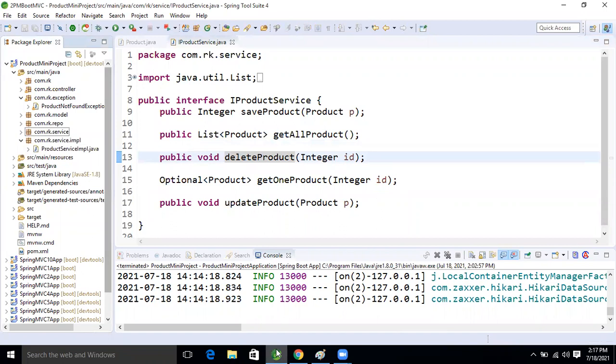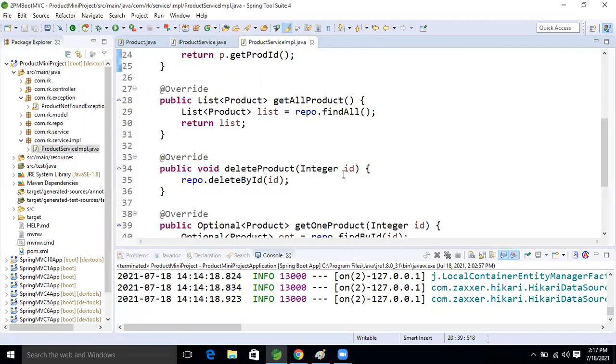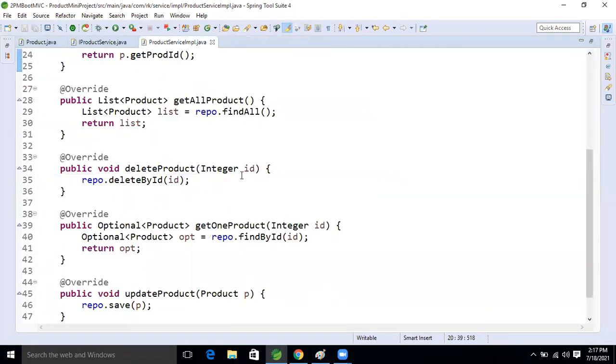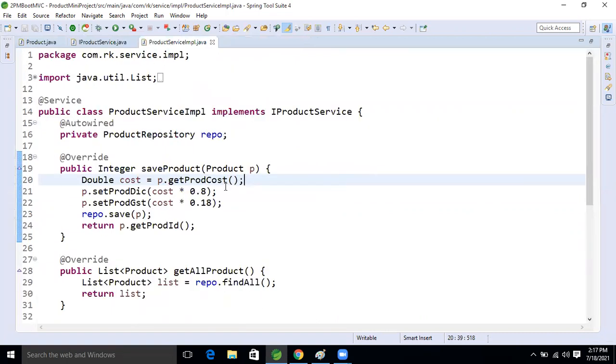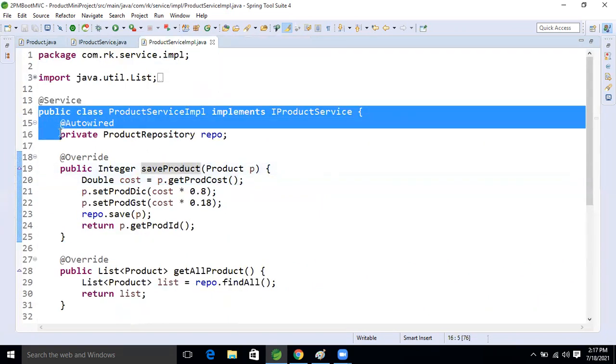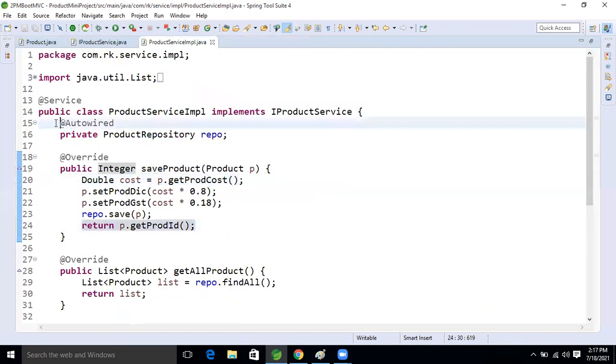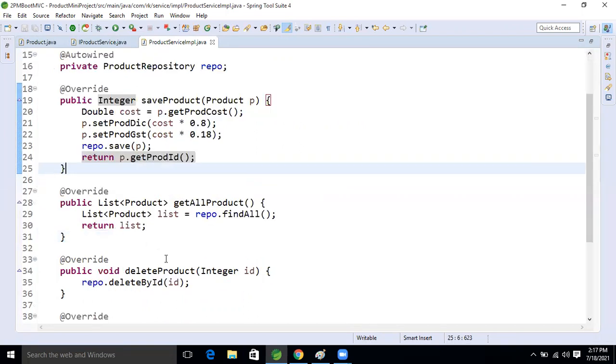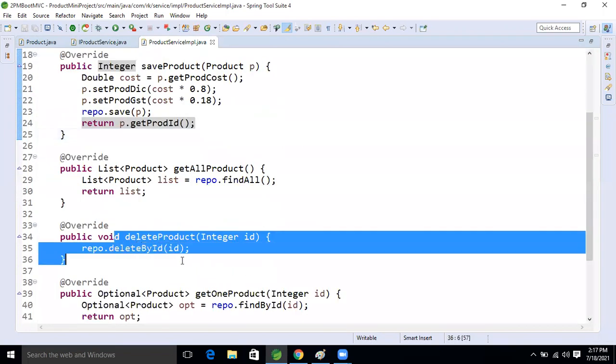So let's analyze the logic now, guys. Here we already have the service class, so some changes are needed in this application. The save method we already wrote, which saves the data. After that get all, after that delete.